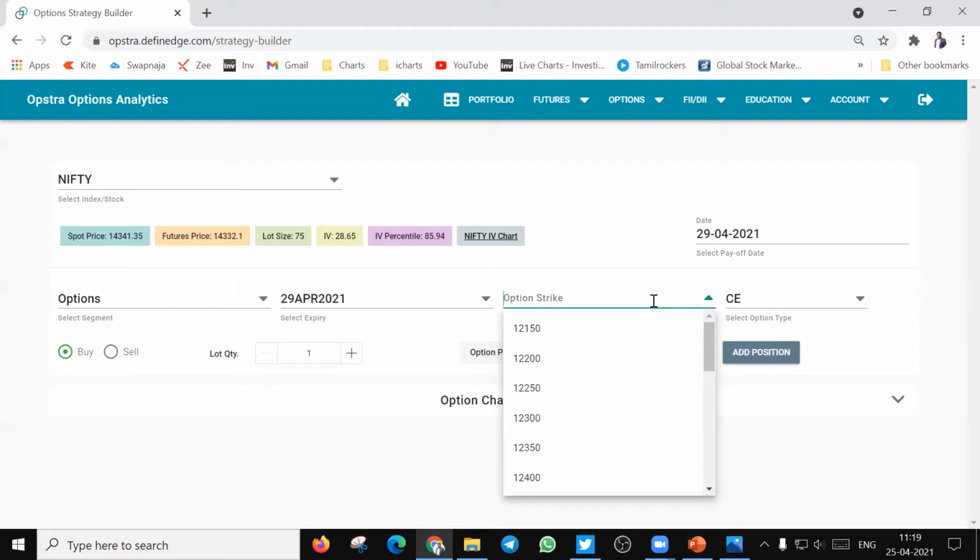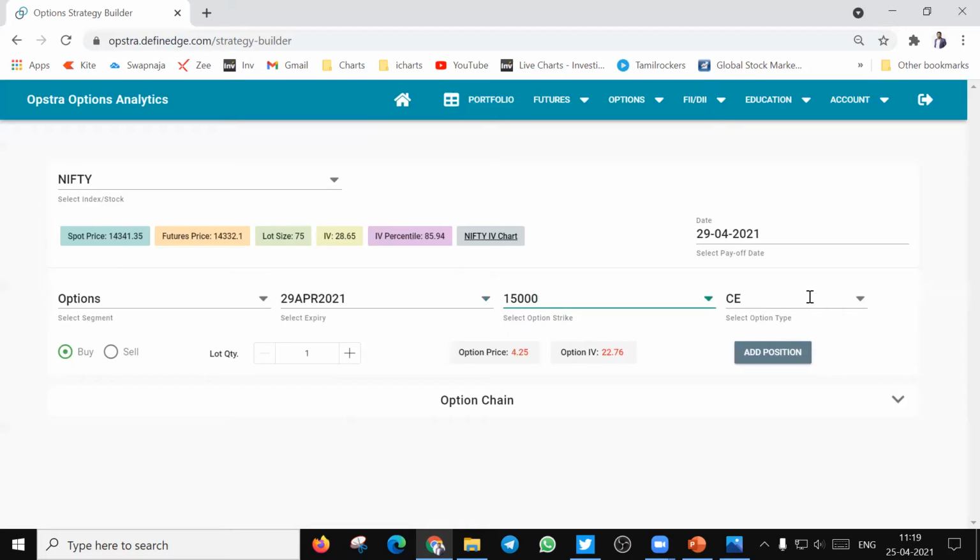In this example, I will take an out of the money strike price of 15,000 and then select whether it is call or put. So 15,000 is an out of the money call, whereas it is in the money for put. We need to be very clear while selecting these options.